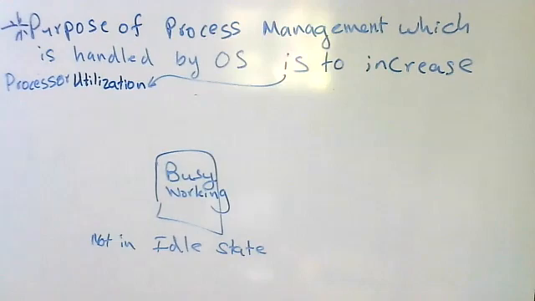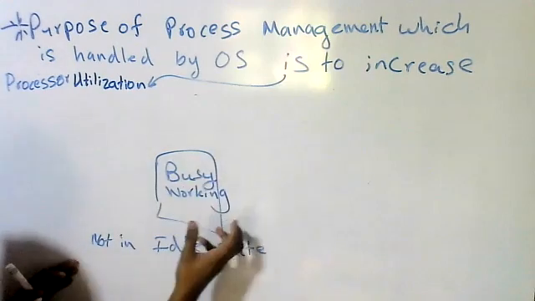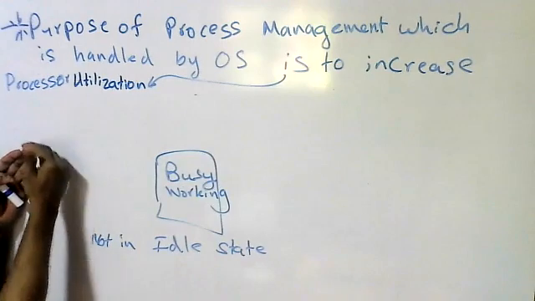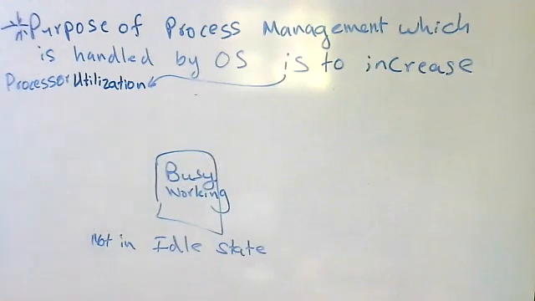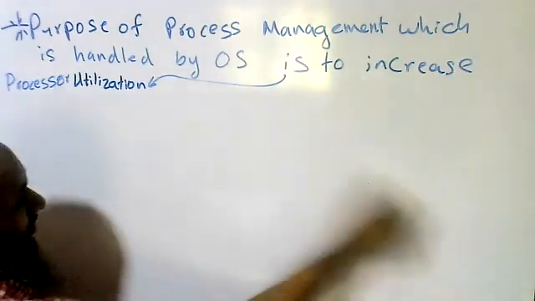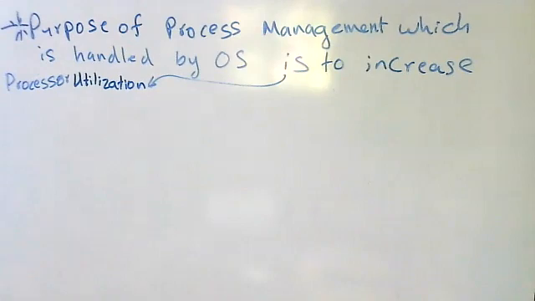Now I am going to explain this processor utilization using IO bound and CPU bound processes. You already know what is IO bound and what is CPU bound. Let me know, what is an IO bound process?